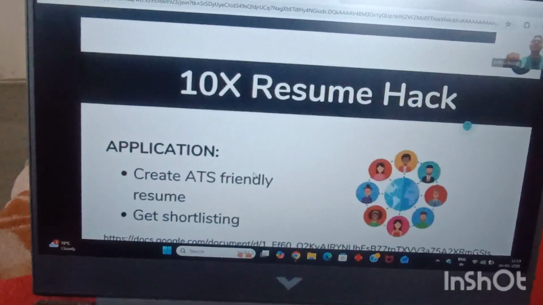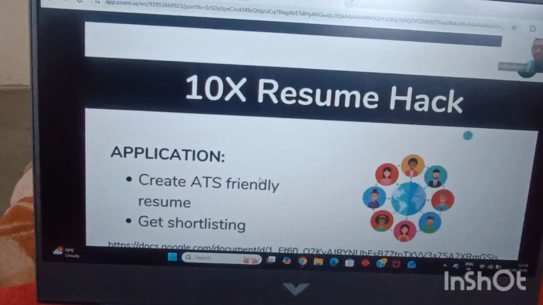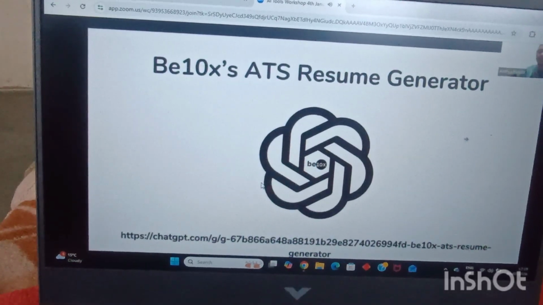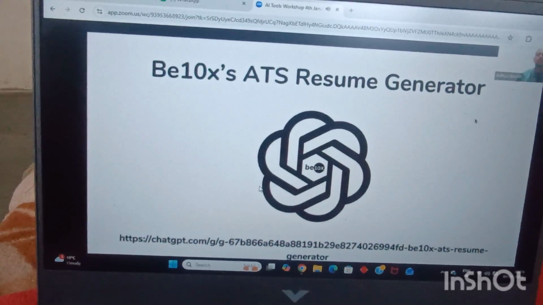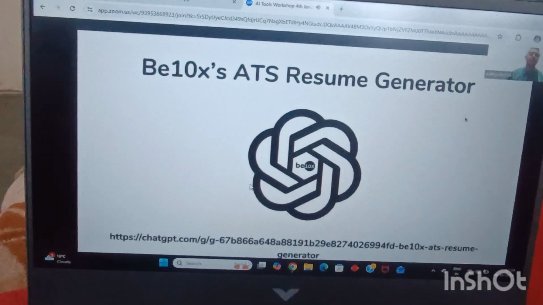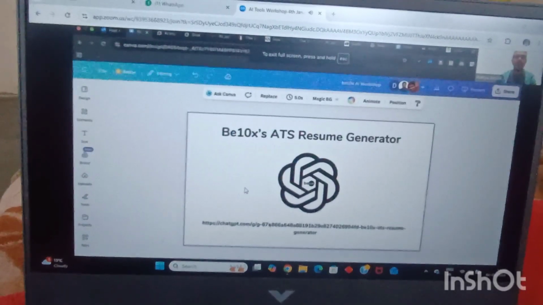Yes. What am I talking about? The 10x resume hack by B10x, guys. This is a custom GPT that we have created for you all, which is called B10x's ATS resume generator. This is one of the few custom GPTs that we have created for people in our community. Let me go ahead and share how exactly it works.